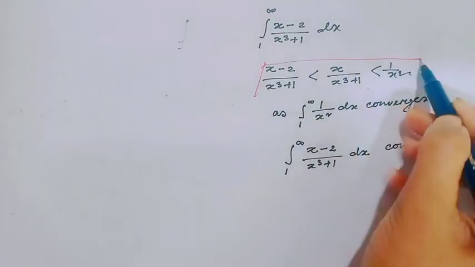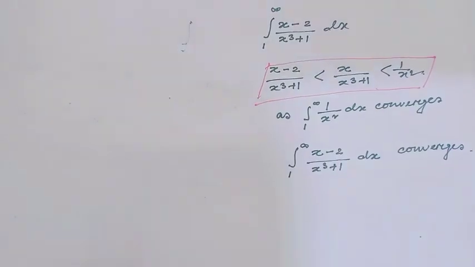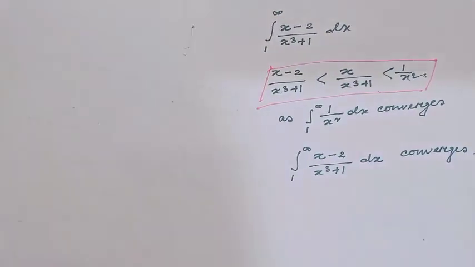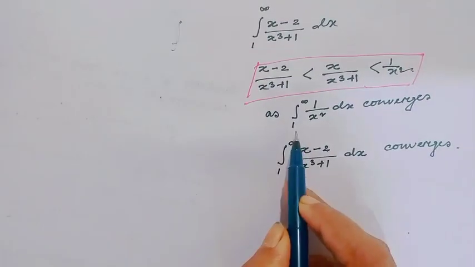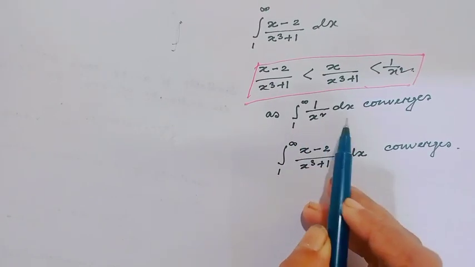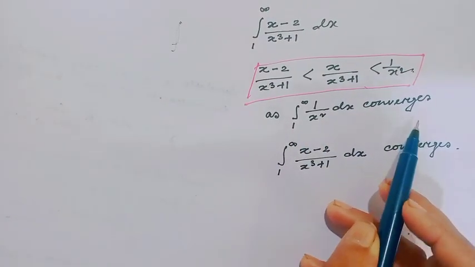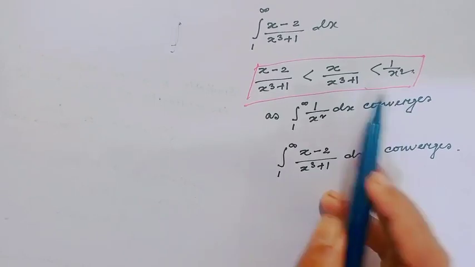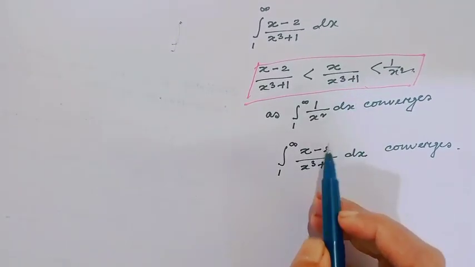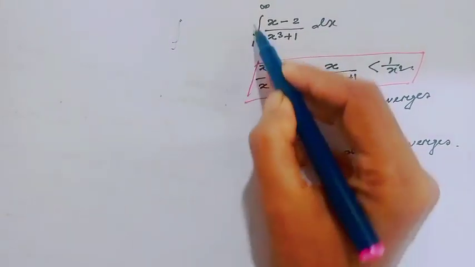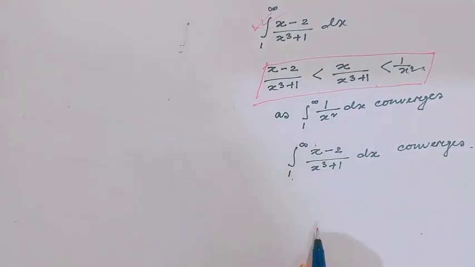And we all know integration 1 to infinity of 1 over x square is convergent. Therefore, by the comparison test, our given improper integral is convergent.